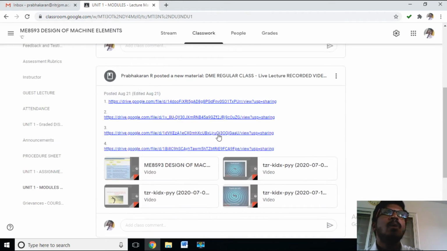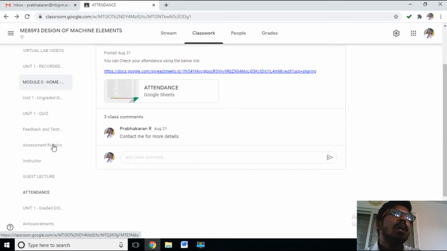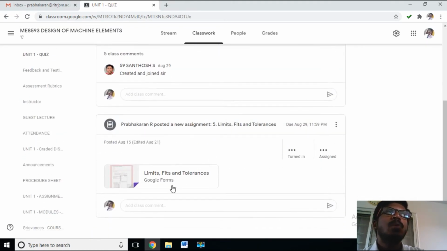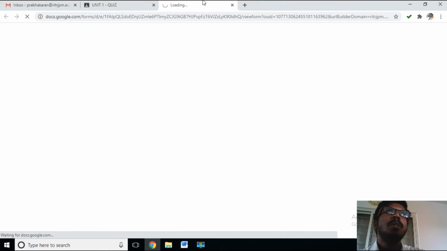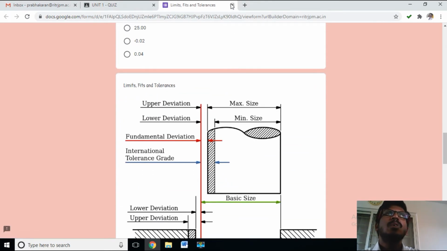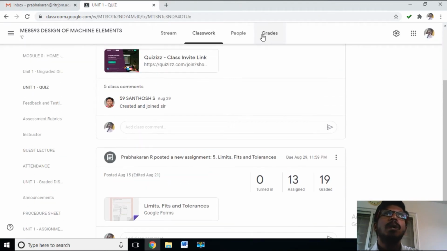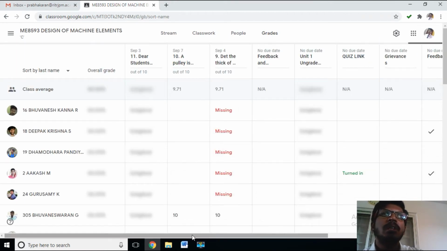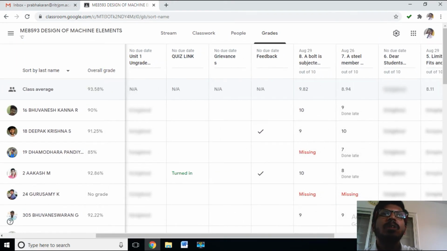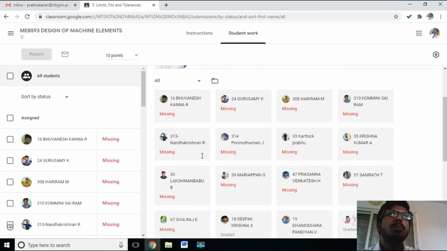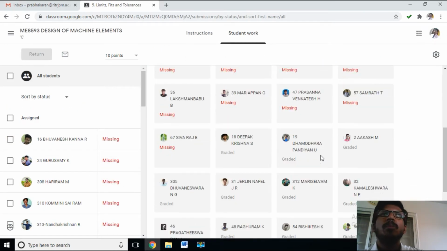Next, I have created unit 1 quizzes. For quizzes I usually use Google Forms. Through Google Forms I have asked questions, and then I import grades from the Google Form, which updates in the grades. This is my unit 1 quiz with the limit speed tolerance. Automatically I can import grades from the Google Form.